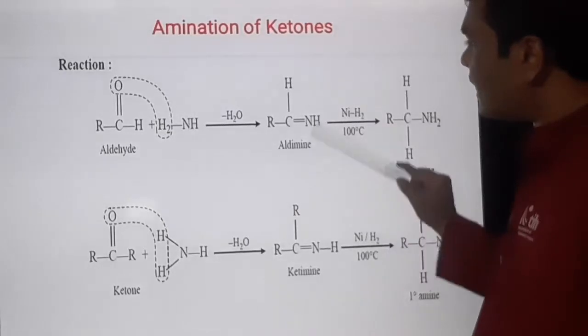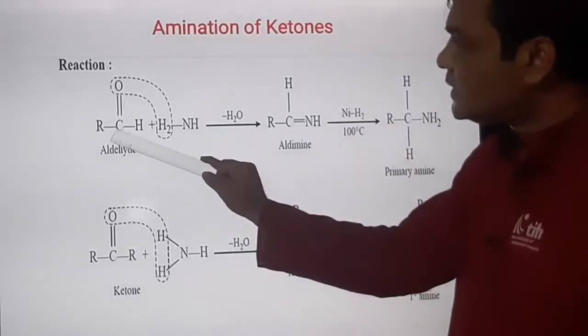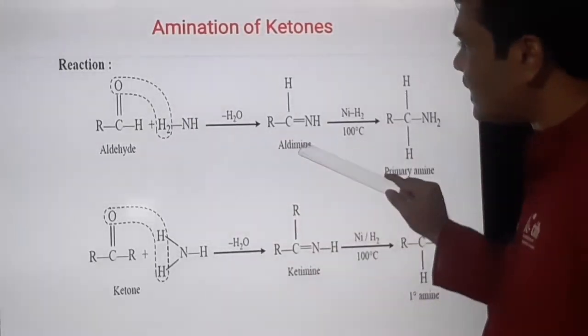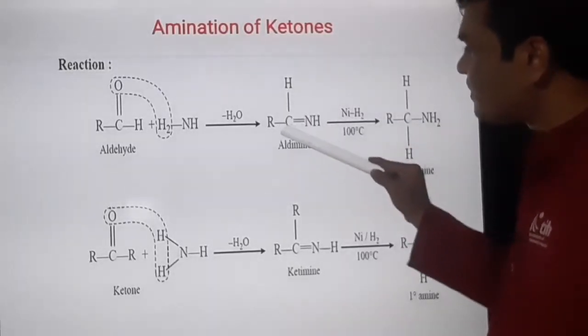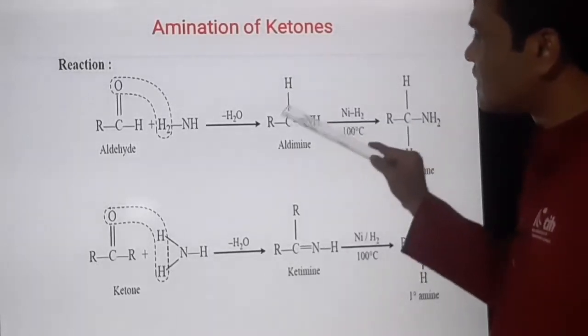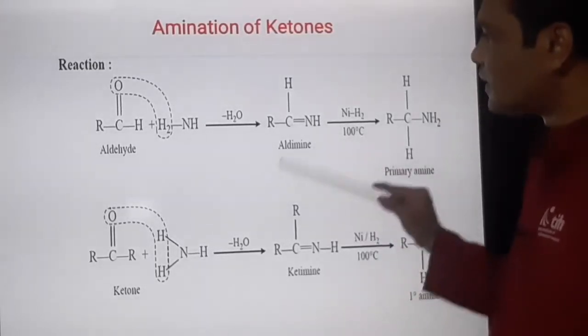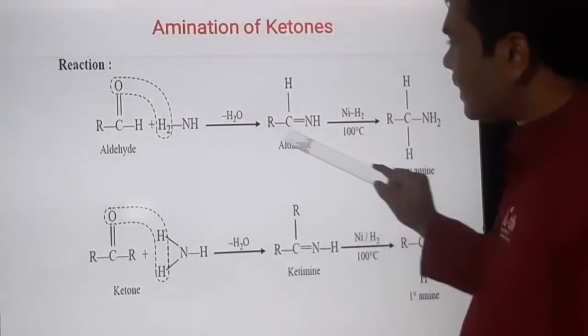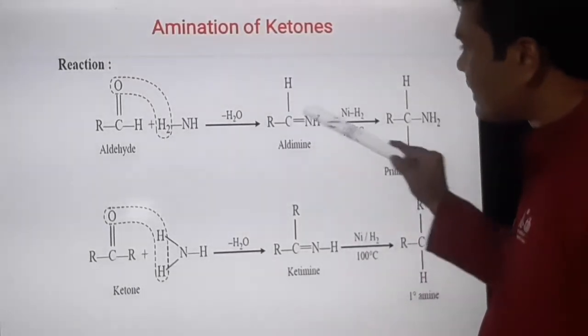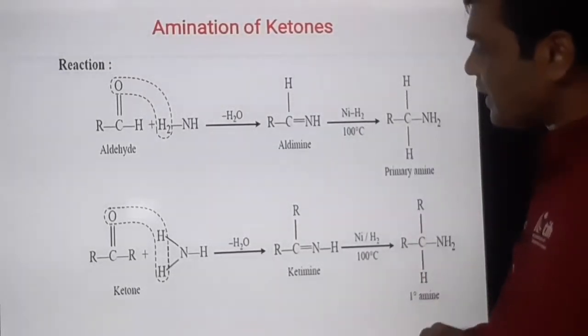This is called aldimine, as it is derived from aldehyde. Remember, this C double bond N functional group is called the imine functional group. It is the combination of aldehyde with amine, and we get imine here, that's why it is called aldimine.